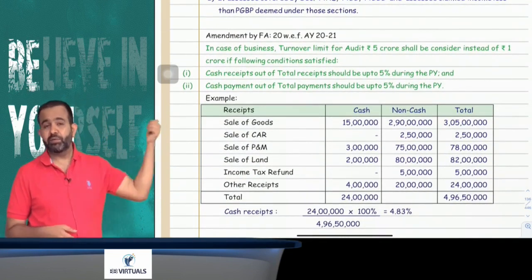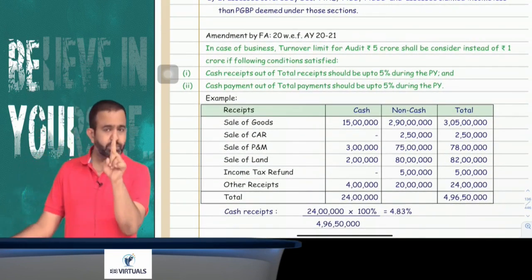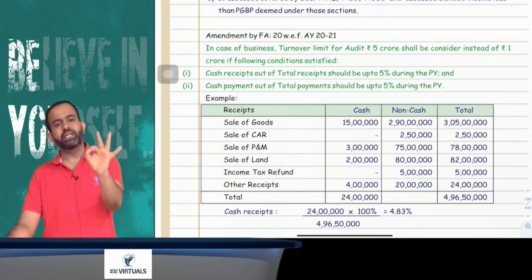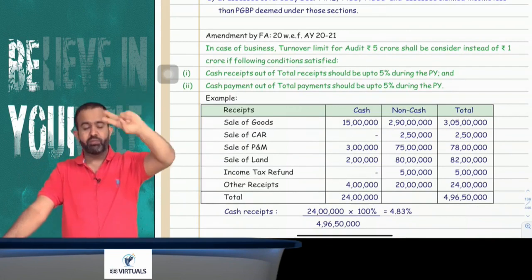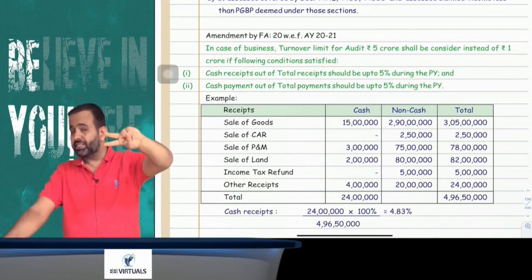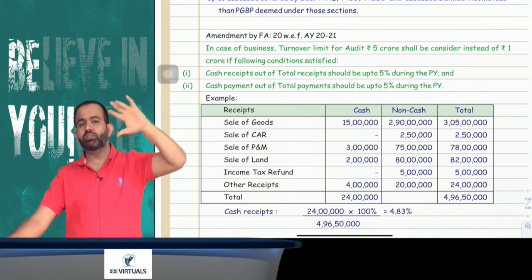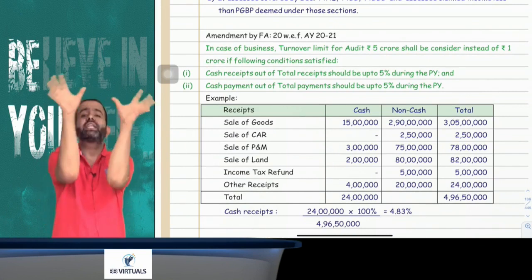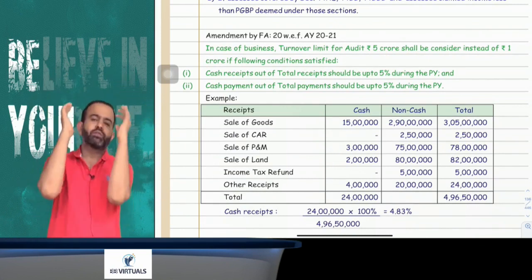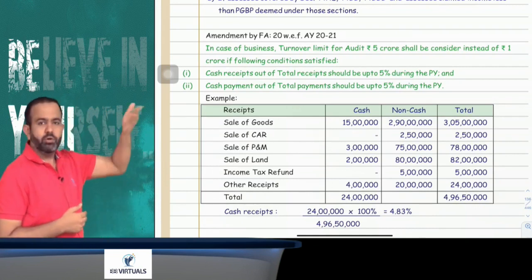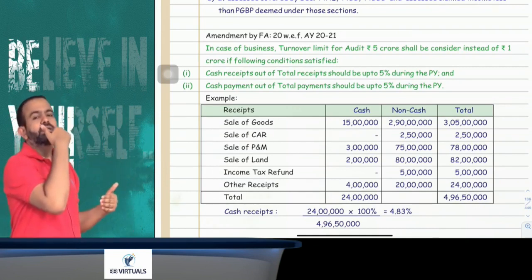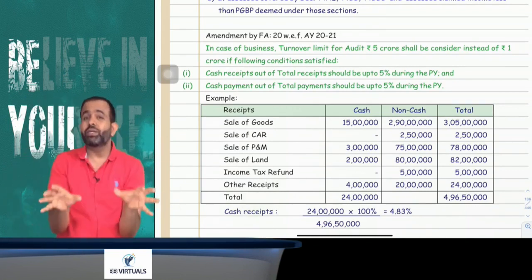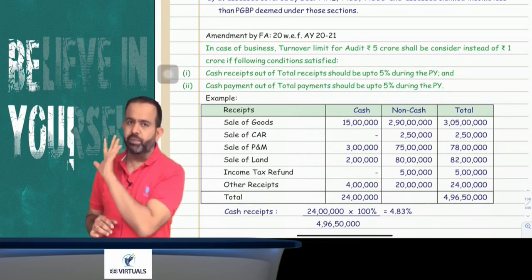Sir, there is one amendment from this year, and this amendment is only for business. So in case of business, the tax audit limit of 1 crore will be increased to 5 crore if two conditions are satisfied. The first condition is that out of your total receipt, whatever amount you received in the current year, whether for sale of stock or sale of an asset and all, your cash receipt should be up to 5%.